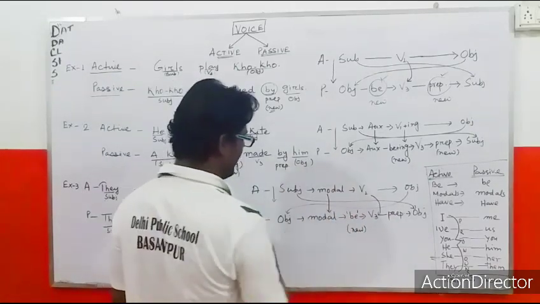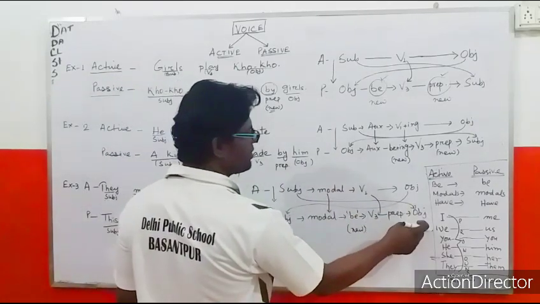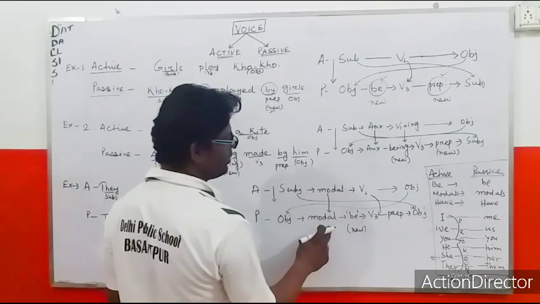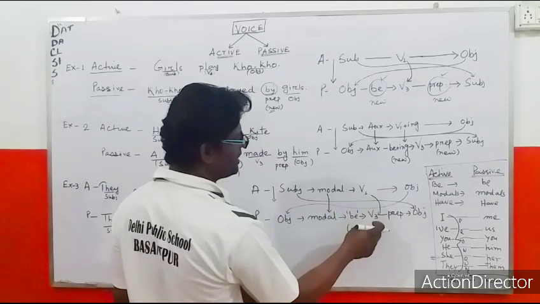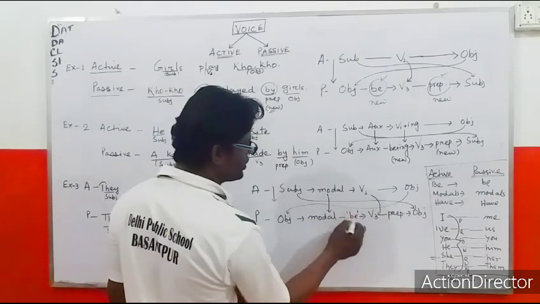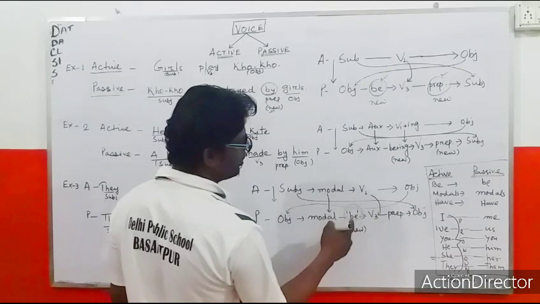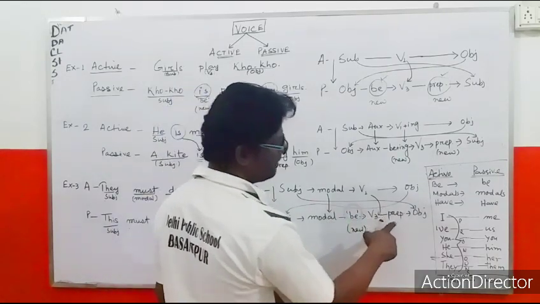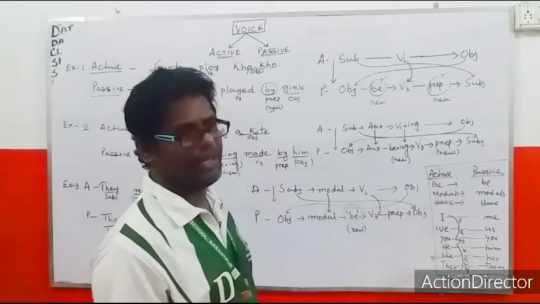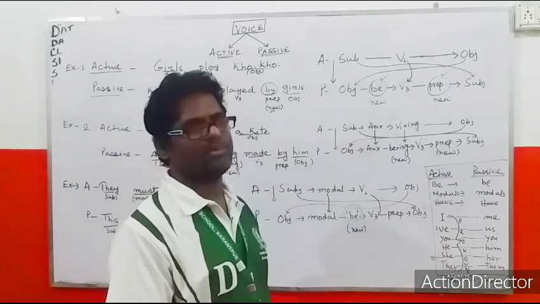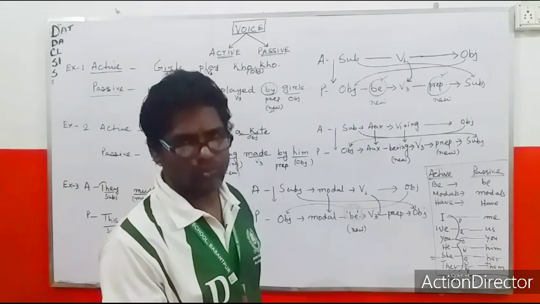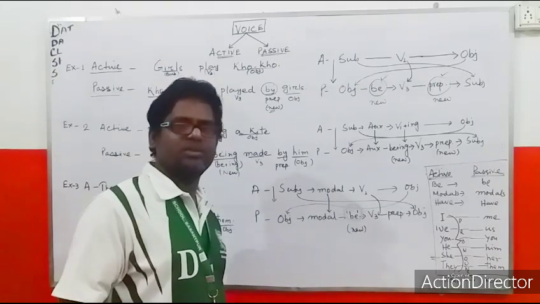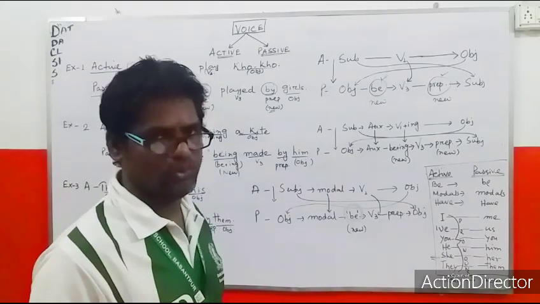Subject comes in the place of object, object comes in the place of subject. Whatever modal is there will come here. V1 will always be V3, and after a modal there will always be be. Preposition, generally by, and sometimes we use at, with, to.